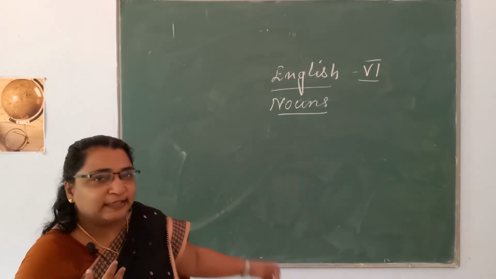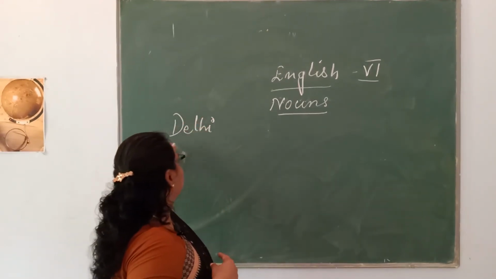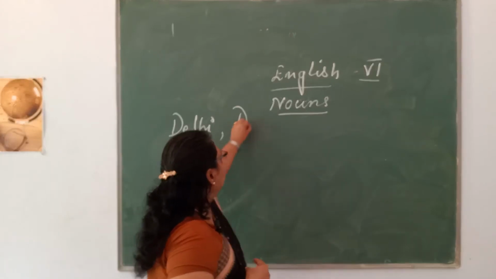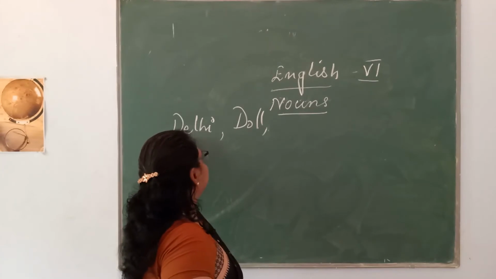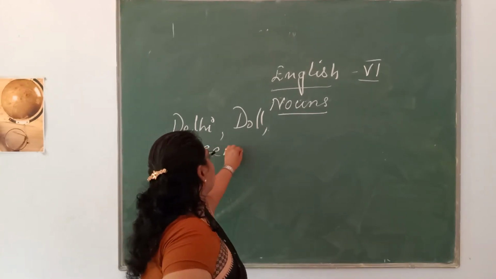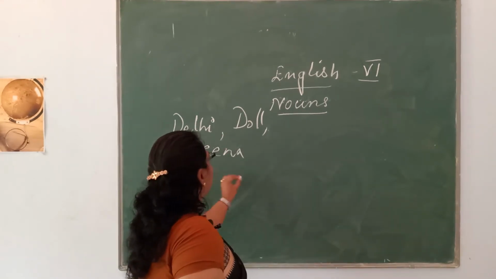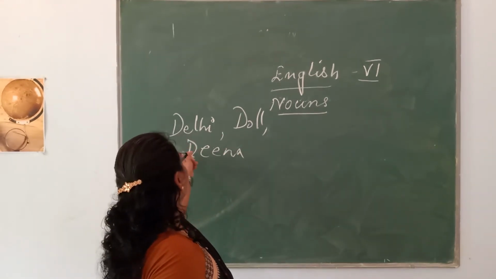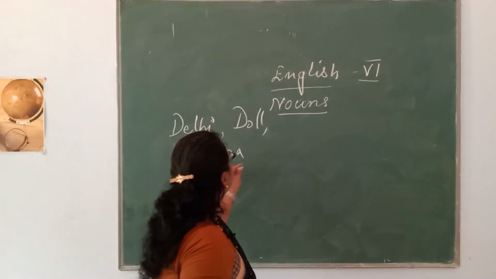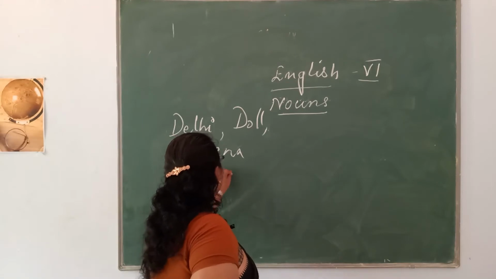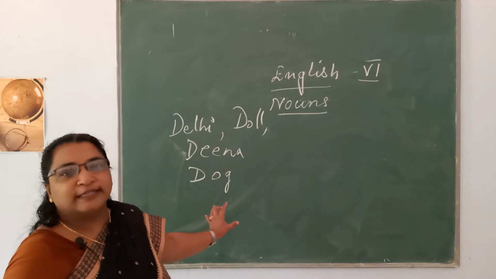What all did I tell? It is Delhi, then doll, then I named the person Dina, and what else is there? Name, place, animal is dog, thing is doll. Okay? So we have got the names.